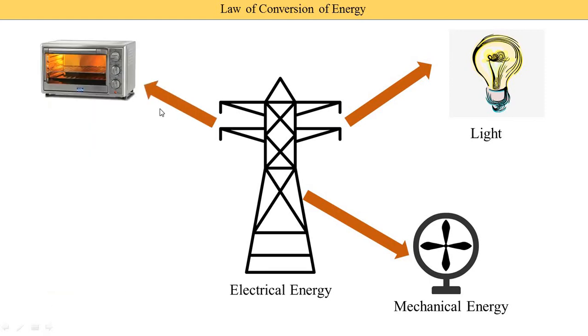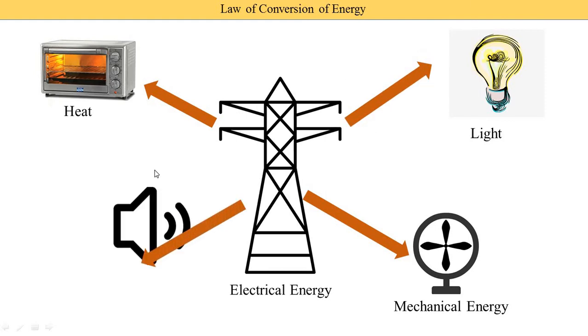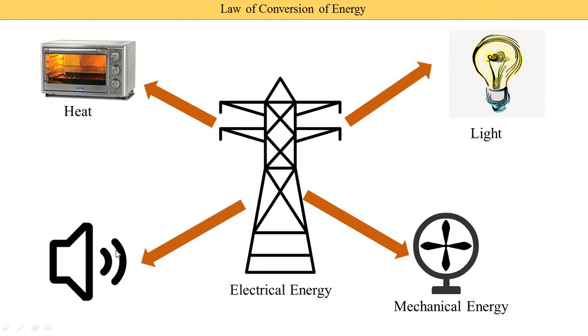Third one, we generally use the oven in our kitchens. In an oven we supply electrical energy and it is converted into heat energy. So it is a conversion of electrical energy to heat energy. And the next one is the speaker. In a speaker we supply electrical energy and we get sound energy.